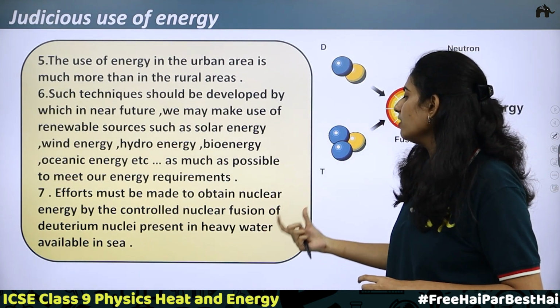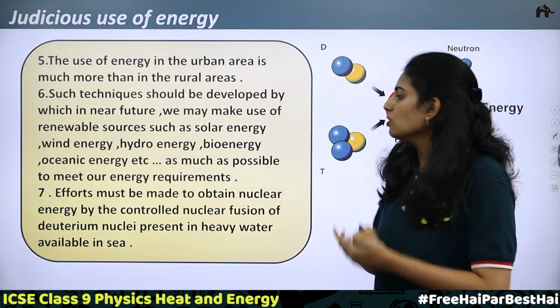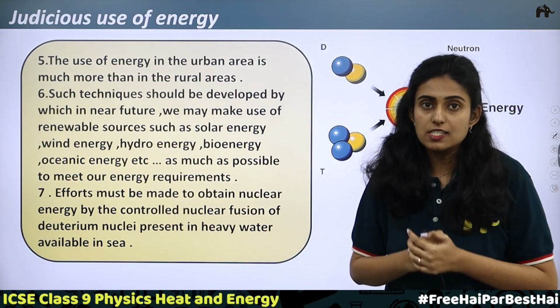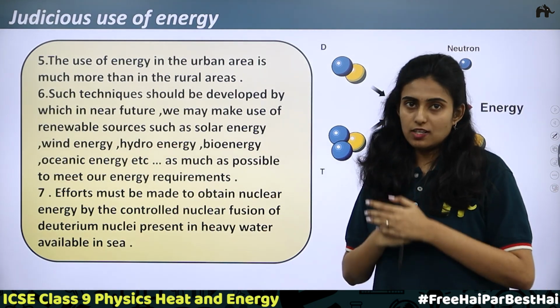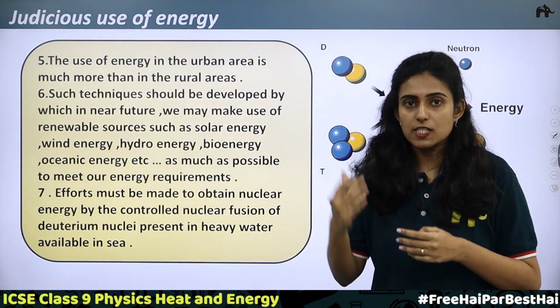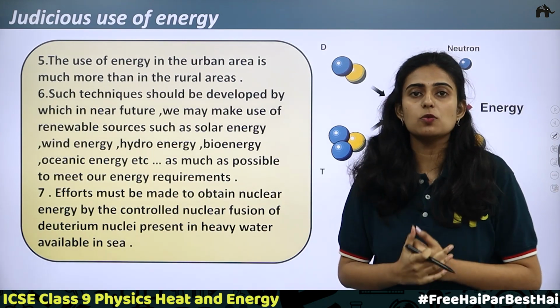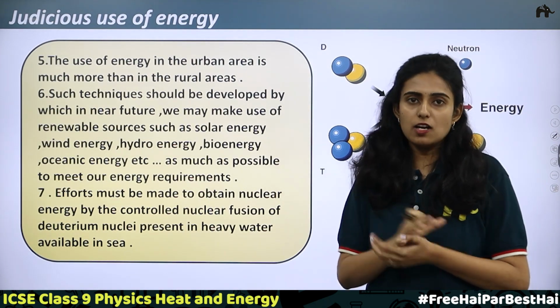Next, efforts must be made to obtain nuclear energy by the controlled nuclear fusion of deuterium nuclei present in heavy water available in sea. So this is a method that can be used to produce energy. But we have discussed about nuclear fission and fusion reaction. Using fission reaction, we know how energy is produced. That is in nuclear reactors. The slow neutrons, that is the neutrons which are produced, can be controlled. It can be done with control rods and moderators in the nuclear reactor. So we can control. Okay.